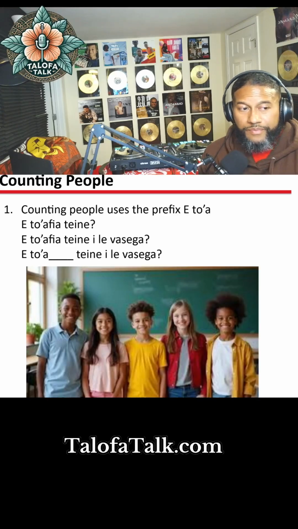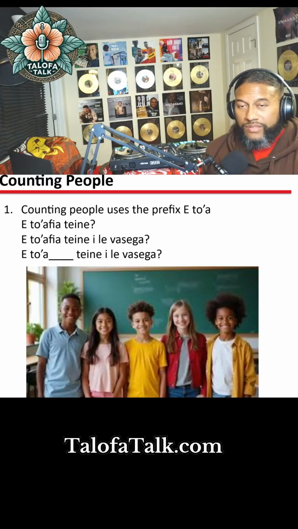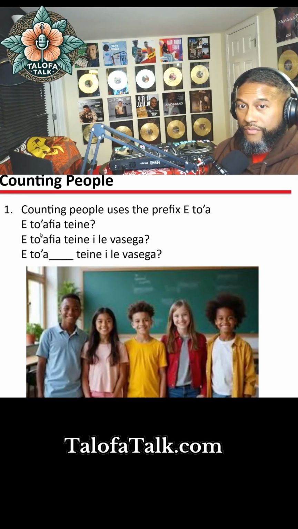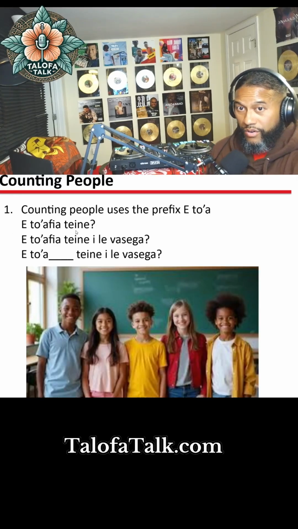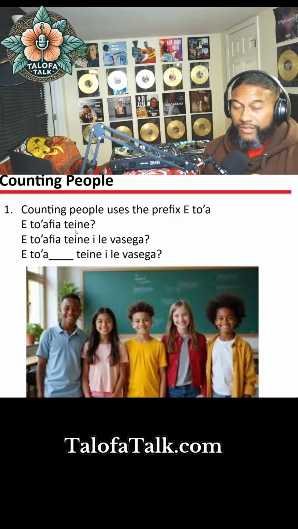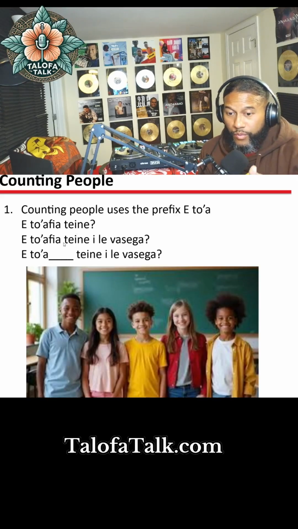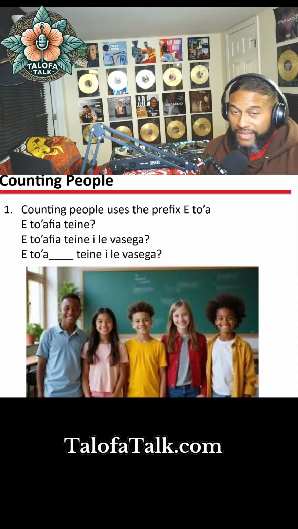So the Samoan language is very intentional about addressing people in a certain way. So in this case, e to'afia teine. If I'm asking how many girls, and then we just learned today, if you want to say in the class, vasega is class.